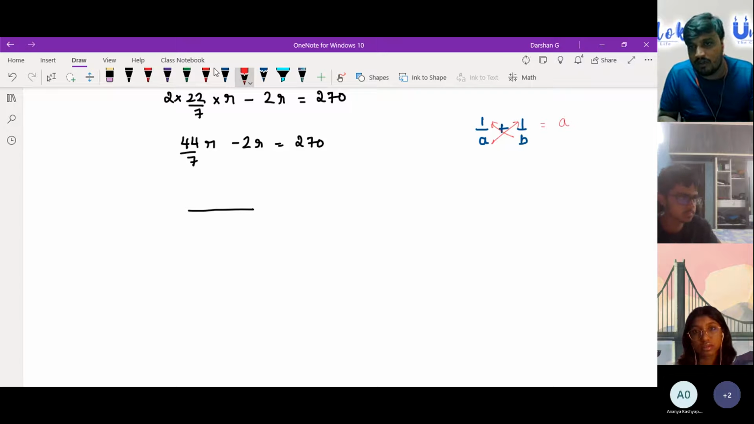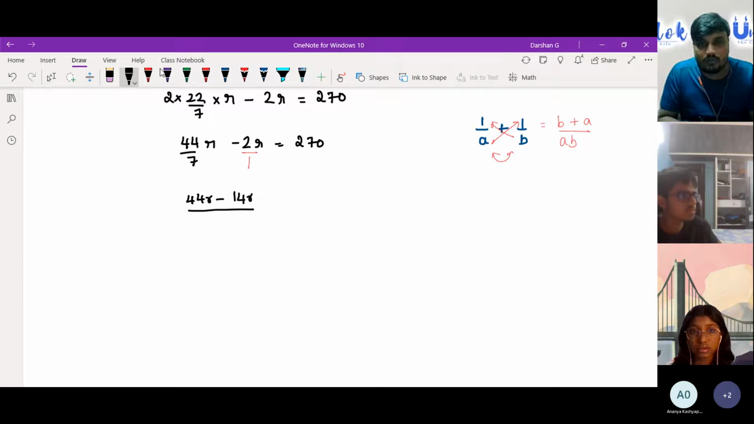So it would be something like a plus b or b plus a. So it would be b plus a, and you have to multiply the denominators. So doing the same thing here, I have divided by 1. I'll just multiply. So it would be 44r minus 14r. How is it 14? 7 2s are 14, divided by 7, which is equal to 270. 44 minus 14 is 30r. 30r divided by 7 is equal to 270.